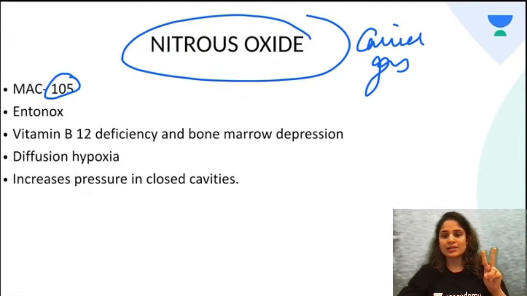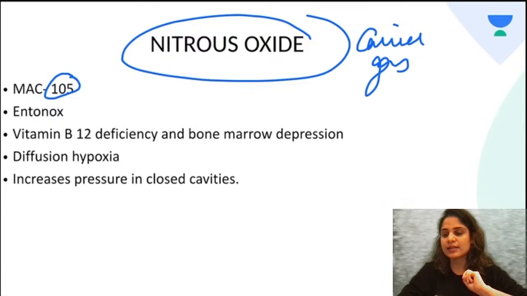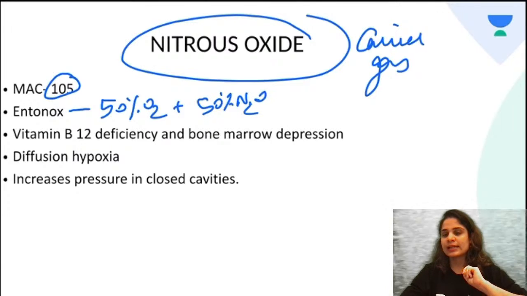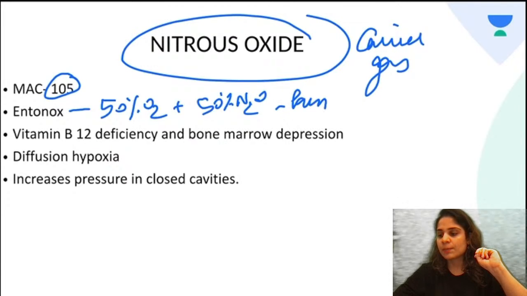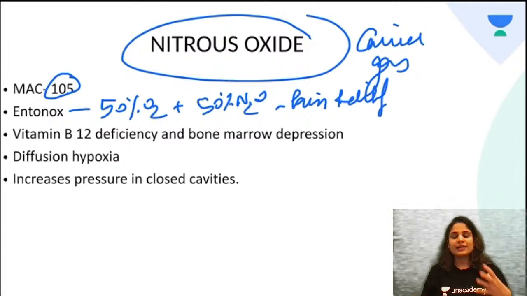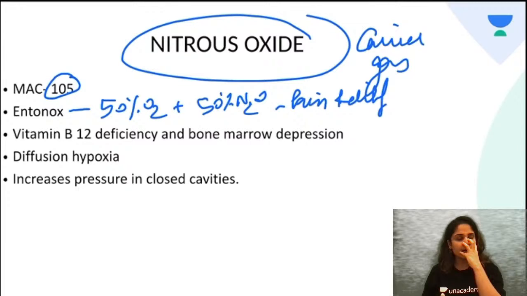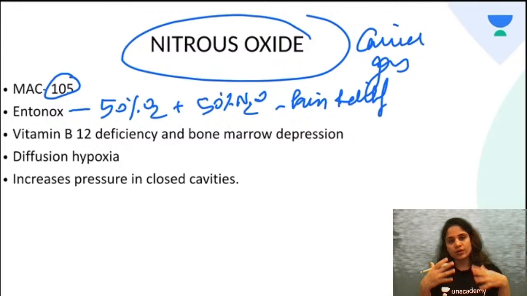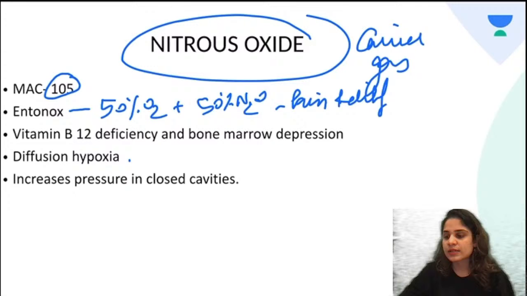Now, next question they ask about nitrous oxide is what is Entonox. Entonox is a mixture of 50% oxygen gas and 50% nitrous oxide gas. It is used for pain relief in labor analgesia. Okay, so whenever a woman is in labor and she has a lot of pain because of the movement of the child inside, in that case you can hold the mask and give 50% oxygen, 50% nitrous oxide and cause some pain relief.